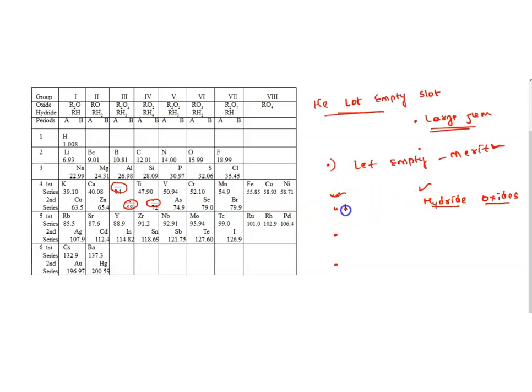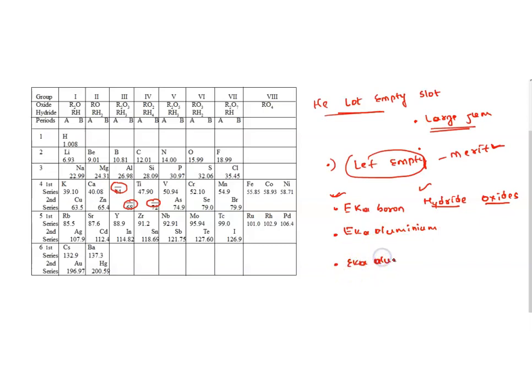These are the three names he has given to define his empty slots: Eka boron, Eka aluminium, and Eka silicon.